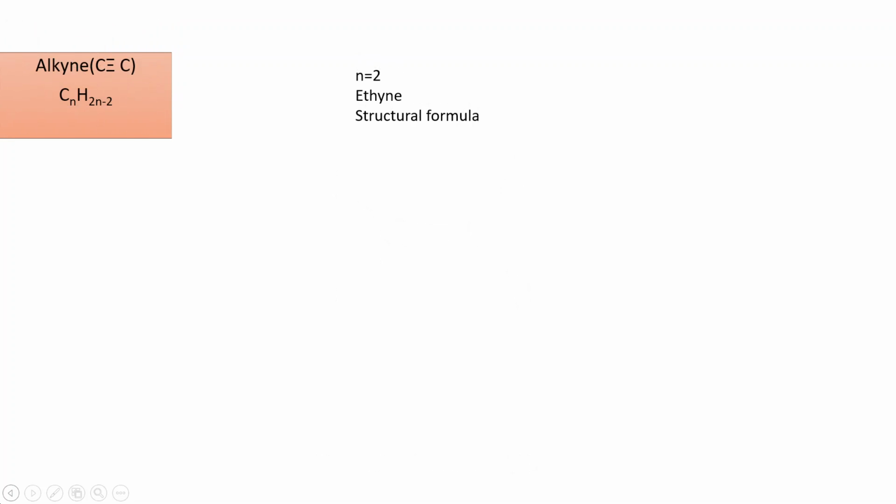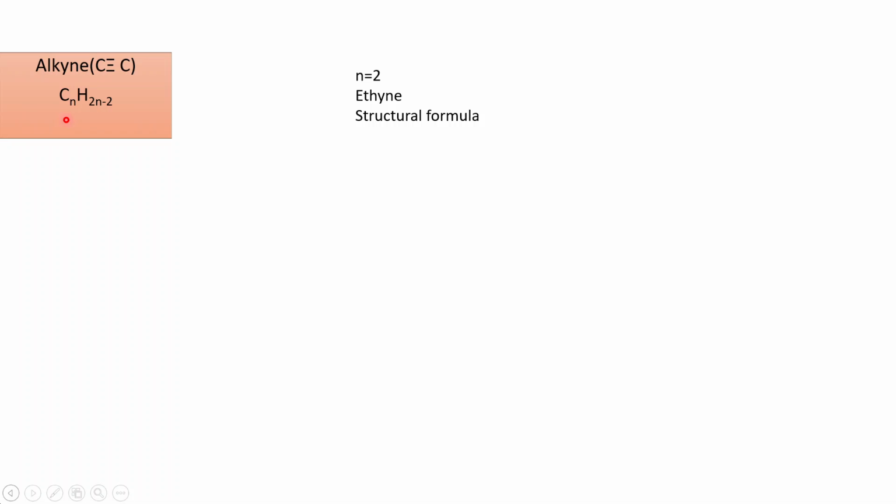It's time now to understand how to write the structural formula of alkynes. We learned that alkynes have a carbon to carbon triple bond and the general formula CnH2n-2. The simplest alkyne should have two carbon atoms because it is a carbon to carbon triple bond.